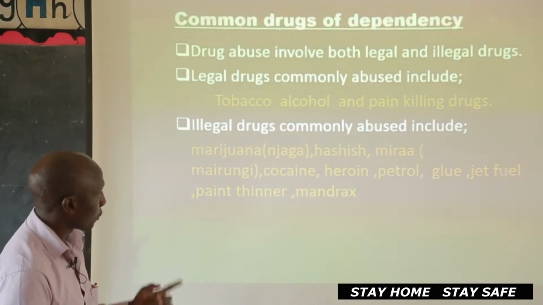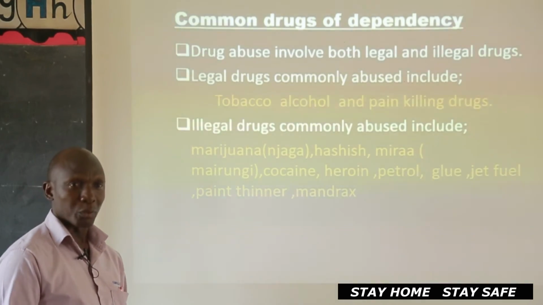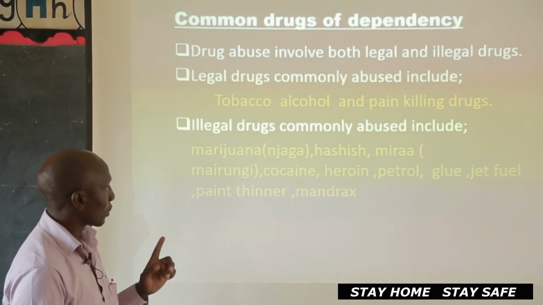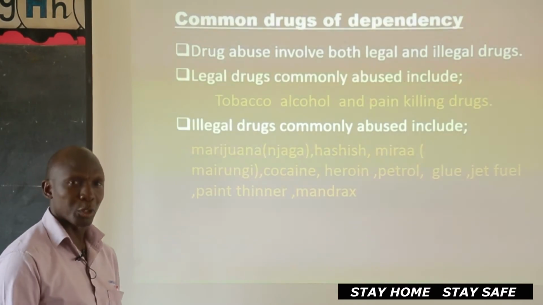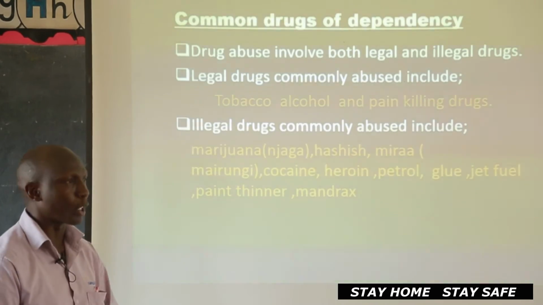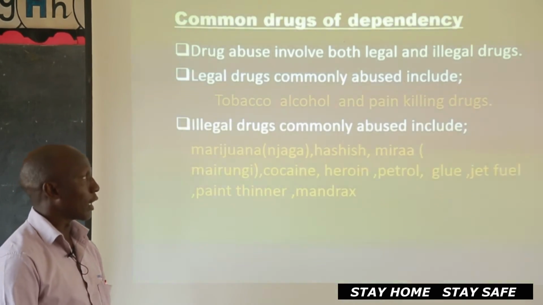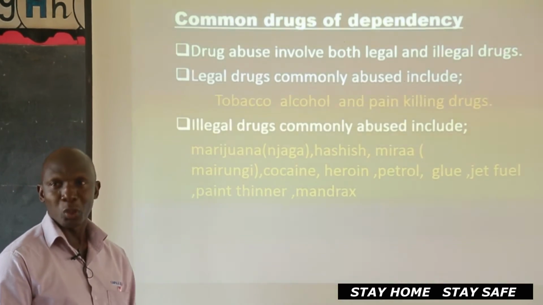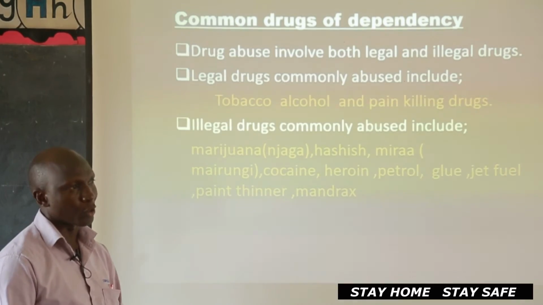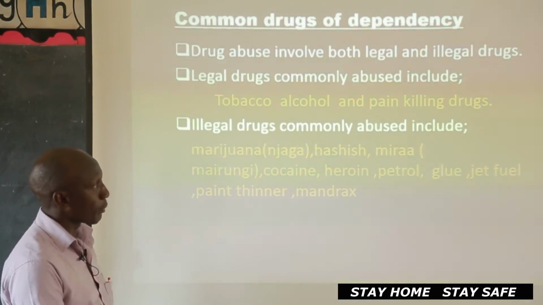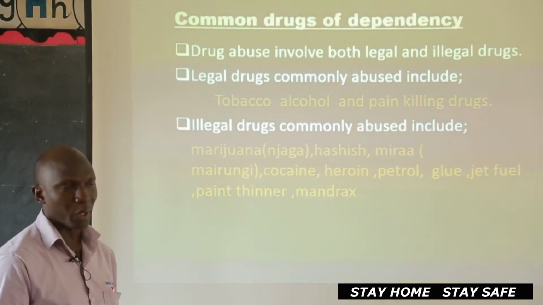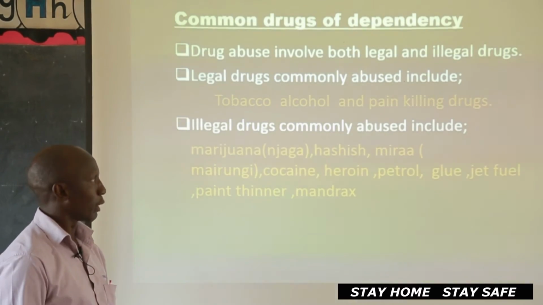So my children, these drugs we are going to see, what's the effect of abusing them and so on. So take a look at them once again. We said we have tobacco. It's a common abused drug, but that's a legal drug. People normally smoke cigarettes here and there. Then alcohol, people drink alcohol in so many ways. Every day people drink alcohol, but they are not arrested. But it's also a drug which is commonly abused. Then you have some painkillers like Panadol, we have paracetamol and many others.